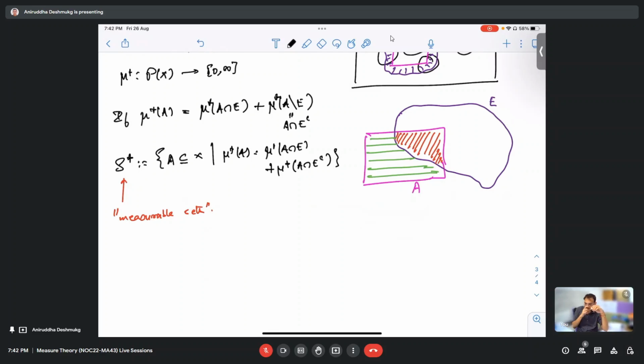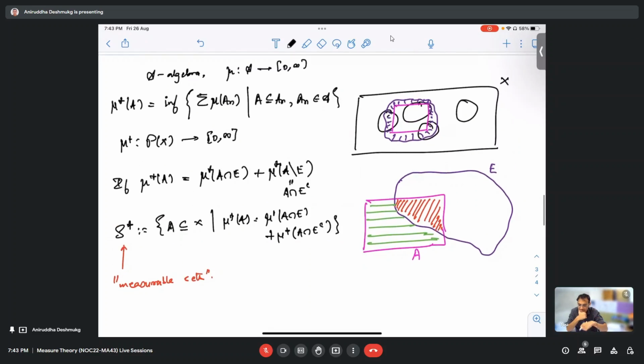The other thing that I wanted to ask was about the extension process. I absolutely did not understand anything about the extension process. I just didn't understand how we can extend from, let's say, any sigma algebra defined on an algebra all the way to S star. If S is a sigma algebra that has been defined on an algebra, how can we extend it to S star? Is it through this process that you just explained?